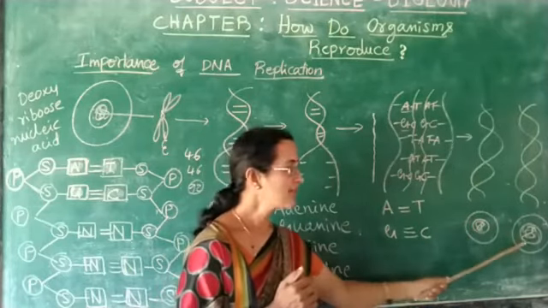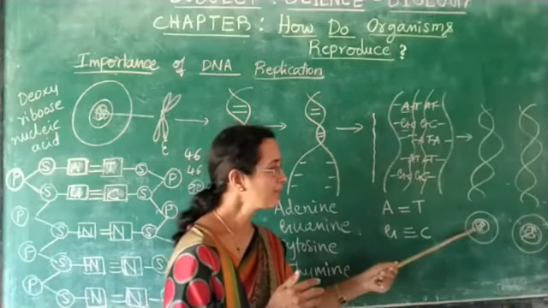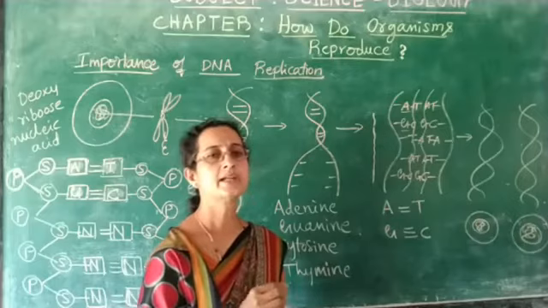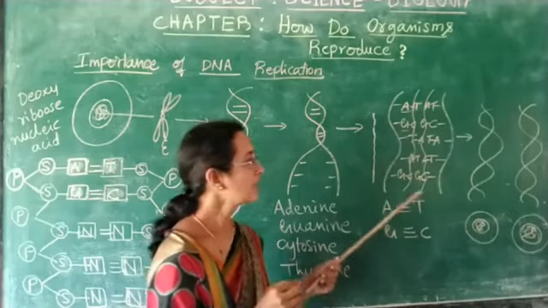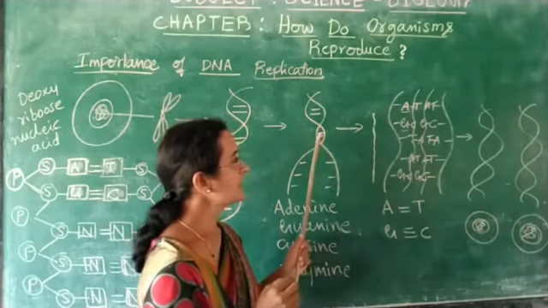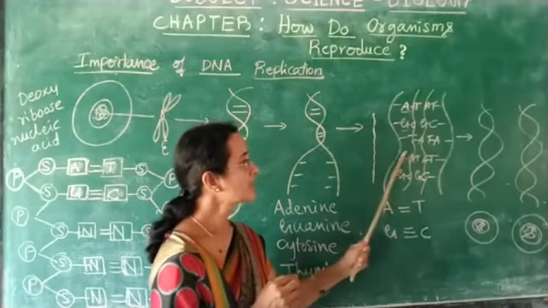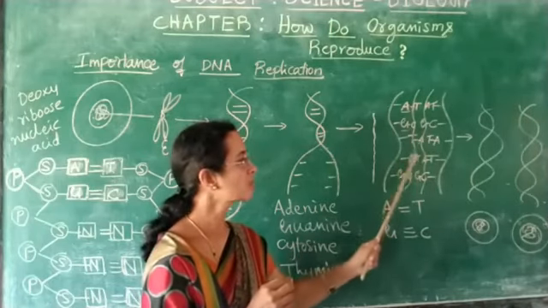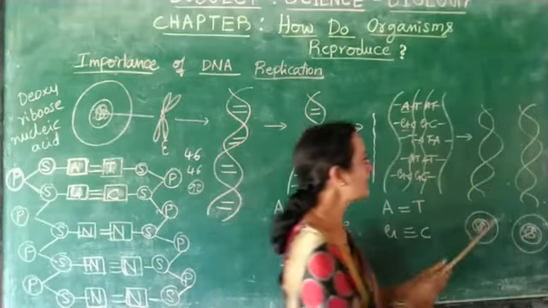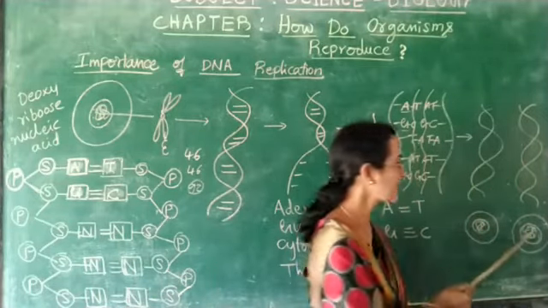See, these two cells appear to be similar, but inside them, the DNA copy cannot be exactly identical. During DNA replication, you can see the double helix DNA getting separated. Here the two strands synthesize the new strands. Again they become coiled, and these coiled DNA again get accommodated inside the cell.